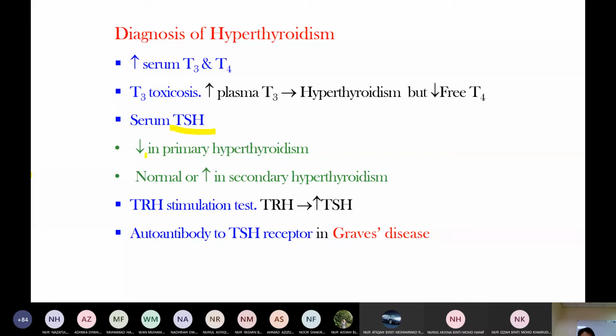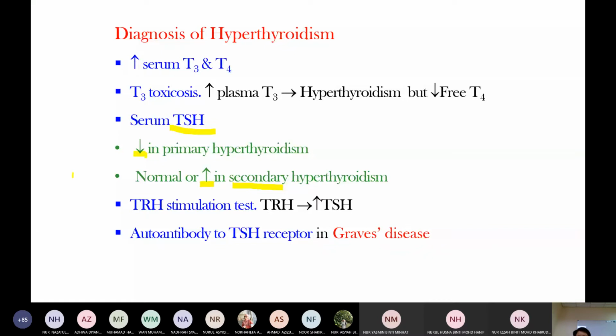Secondary is due to an anterior pituitary cause or hypothalamus cause. In the anterior pituitary, there is excess TSH production, so there is increased TSH level. Primary is a thyroid cause, so there is negative feedback, so reduced TSH level.